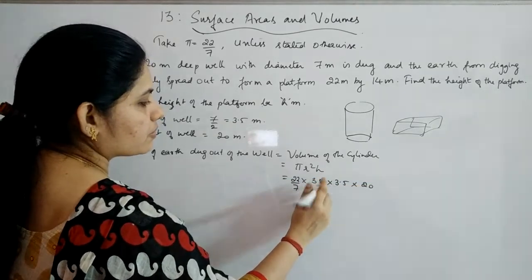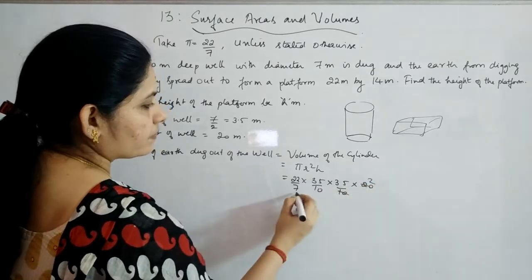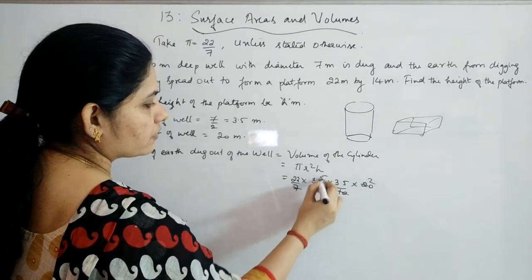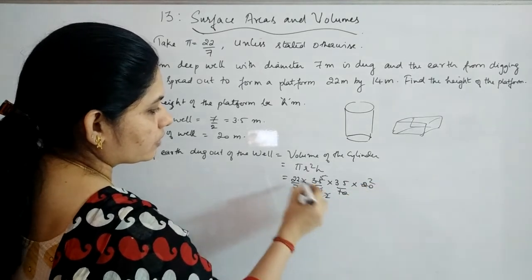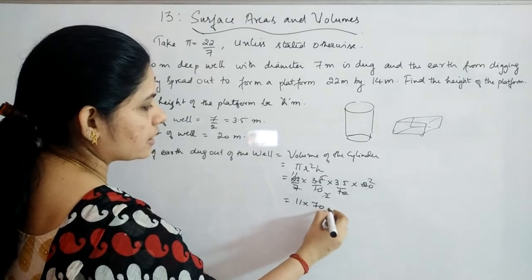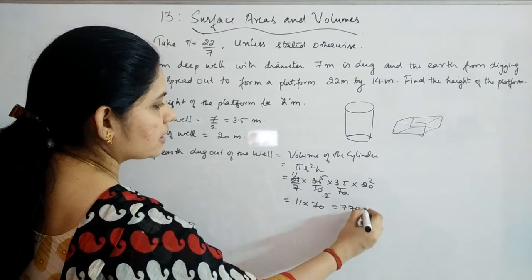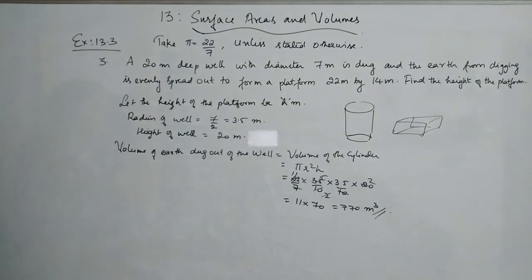Now replacing this 3.5 as 35/10, we can just simplify it. Then here you will get 5, this is 2, and okay, this is 11. So it is 11 into 70, or you can say 770 m³ is the volume of the earth which has been dug out of the well.